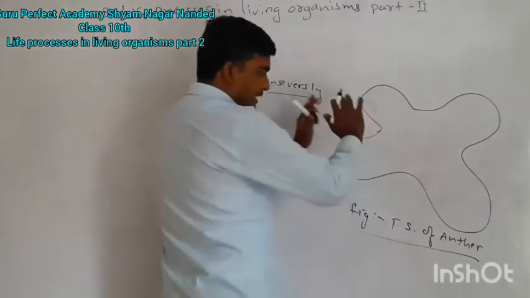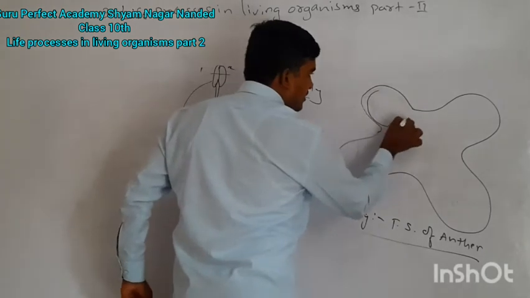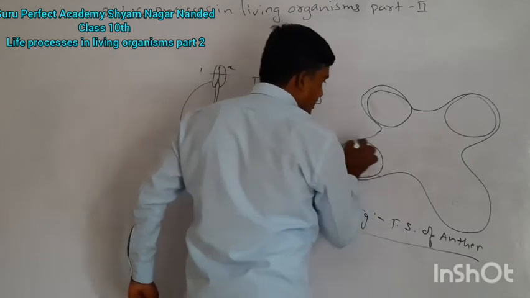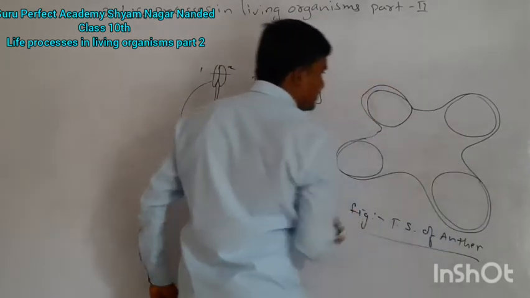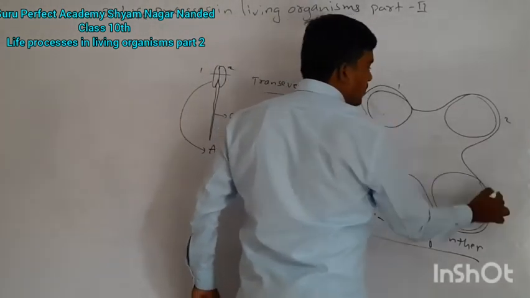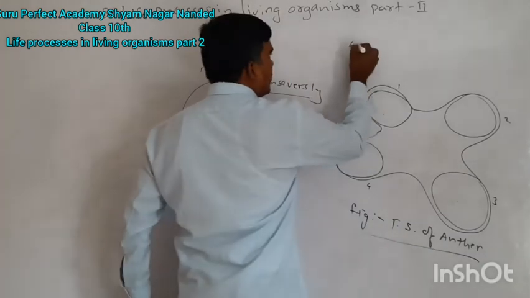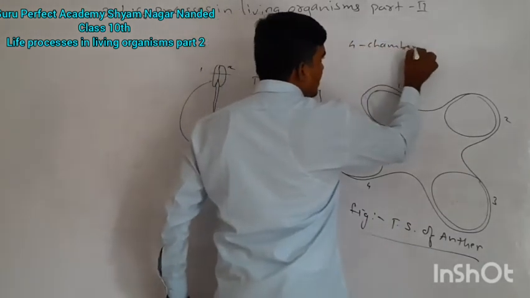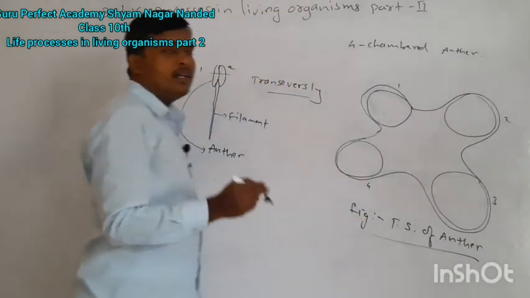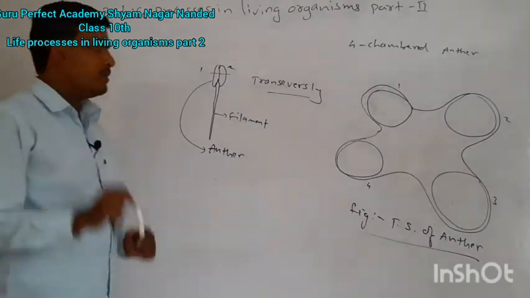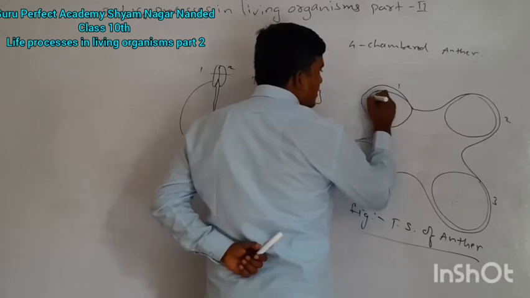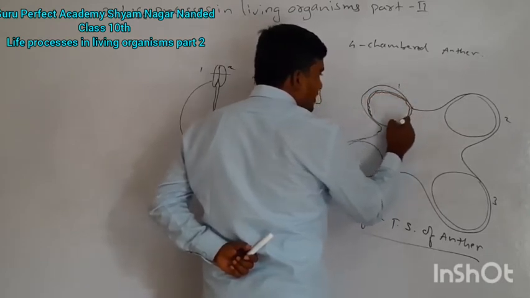Internally it has 4 chambers: 1, 2, 3 and 4. We have a 2-lobed anther, and internally the anther is 4-chambered. Within each chamber there are a number of layers of cells.